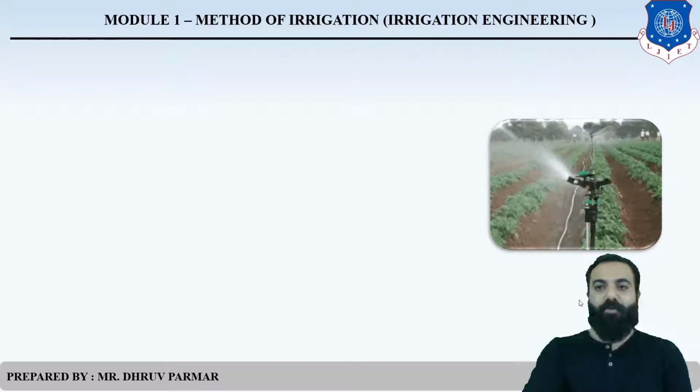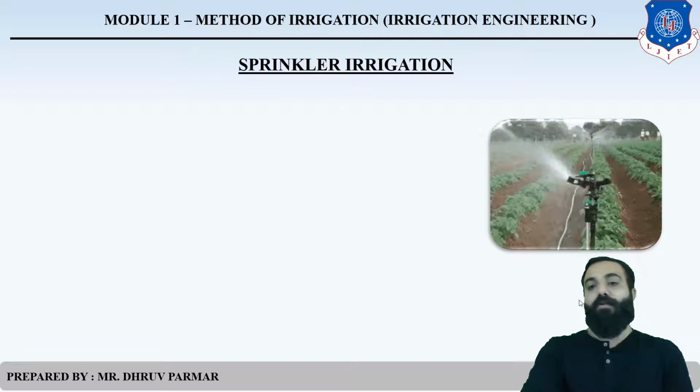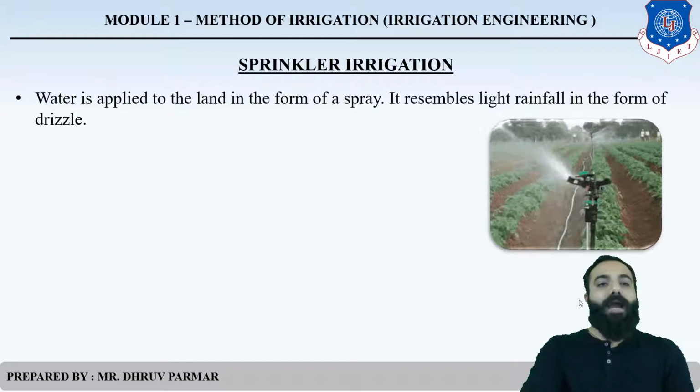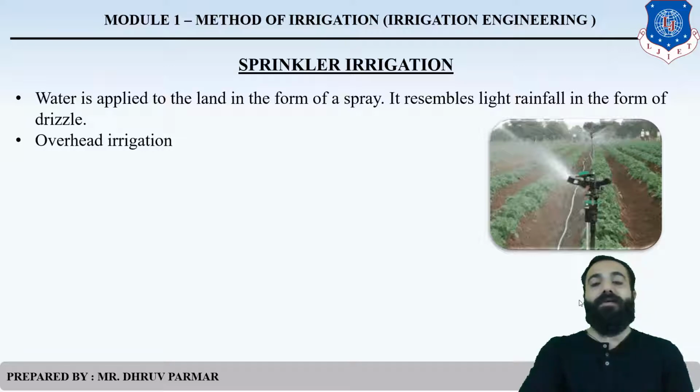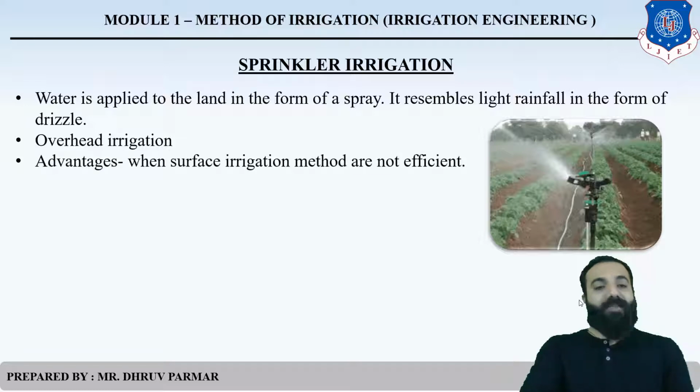So we will start sprinkler irrigation. This is a sprinkler. Are you aware of what a sprinkler looks like? In sprinkler irrigation, the water is applied in the form of rain or spray, that is light rainfall, a form of precipitation called drizzle. Clear? So the water is applied to the crop in the form of drizzle. It is also called overhead irrigation, because the water is applied above the ground level, above the crop.